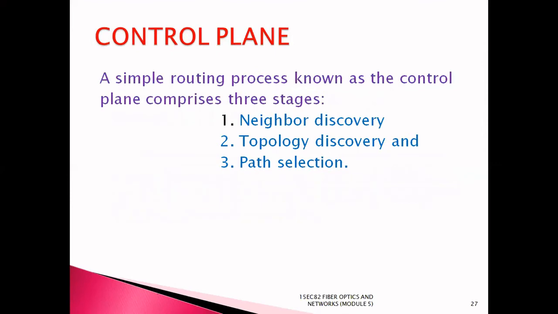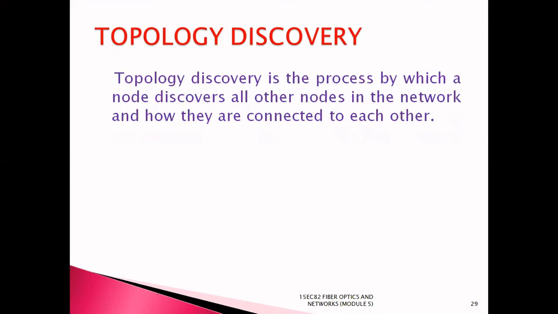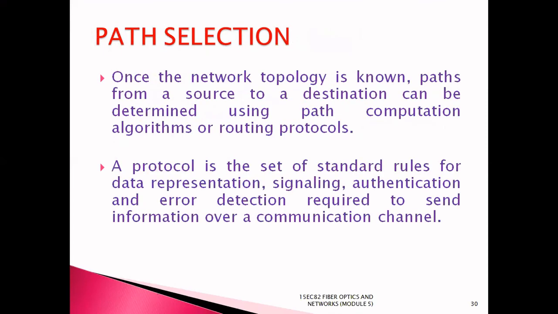Next comes control plane. A simple routing process is known as control plane. It consists of three stages. First one is neighbor discovery, second one is topology discovery, and third one is path selection. In neighbor discovery, the nodes in the network discover the identity of their intermediate neighbors and their connections to the neighboring nodes. In topology discovery, a node discovers all other nodes in the network and how they are connected to each other. Next comes path selection.